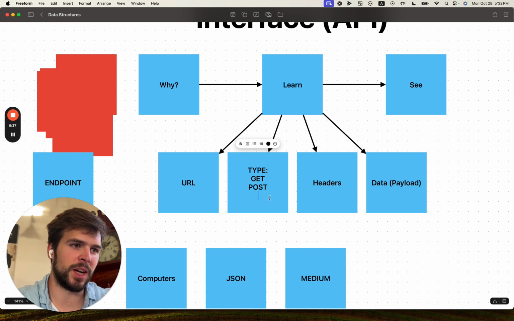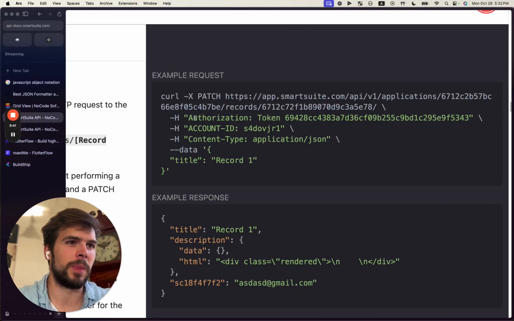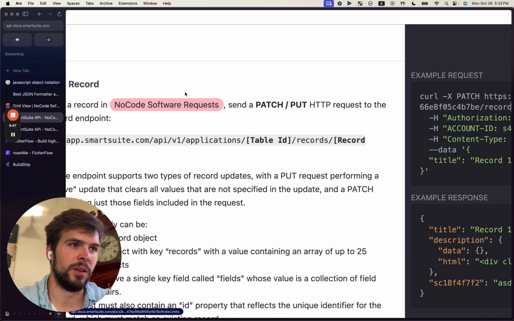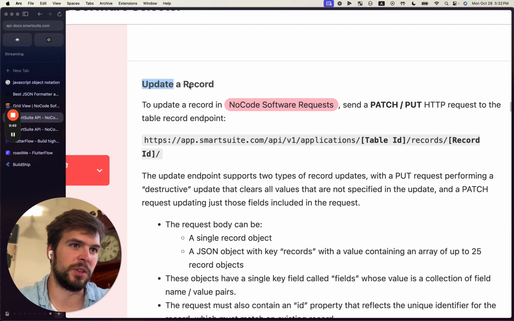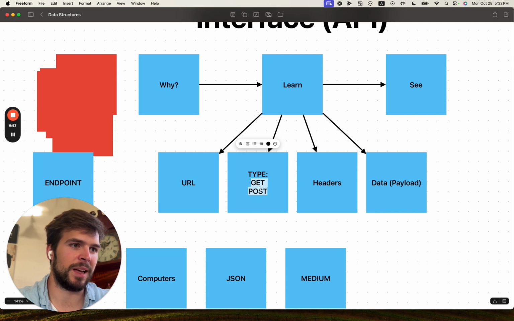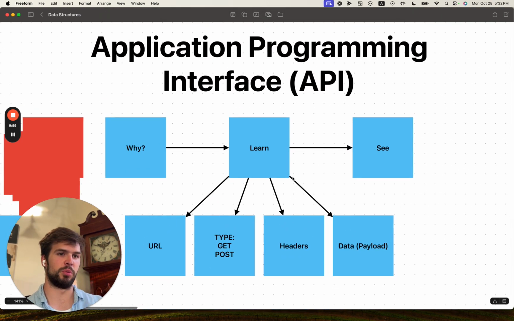Now, the only ones that I use are generally GET and POST. Looks like you can also do PATCH, which would be specifically for perhaps updating something within the database, but POST and GET are the 2 that I use most commonly. So that is an application programming interface.